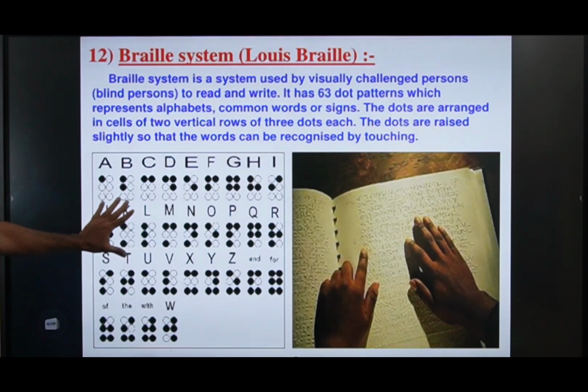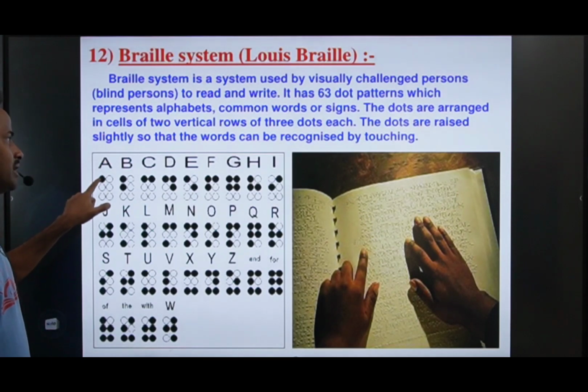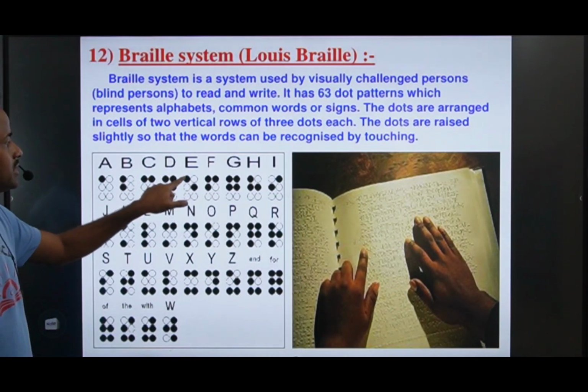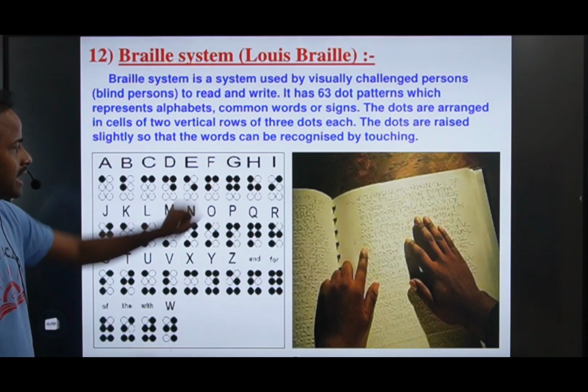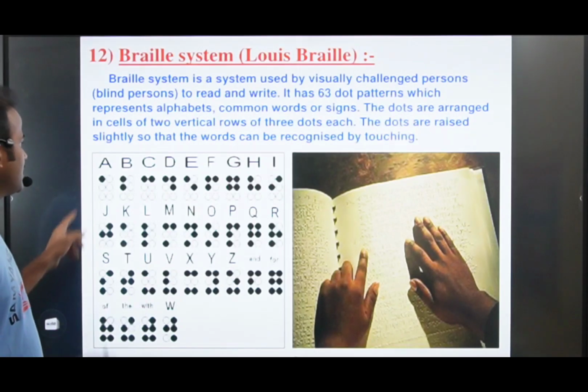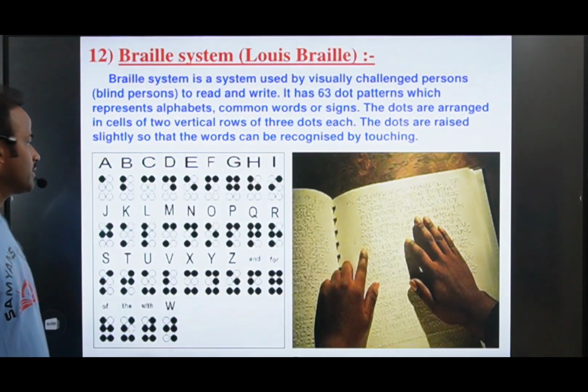In that, there are 63 dot patterns which represent the alphabets. A means a single dot, B means two dots, C means two horizontal dots, D means the dots placed like this, E means the diagonal, F like this. By touching the dots, they can read these letters.